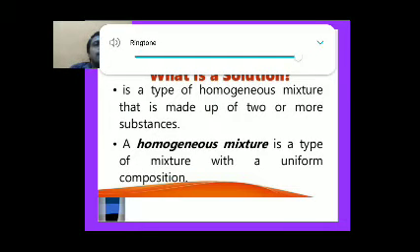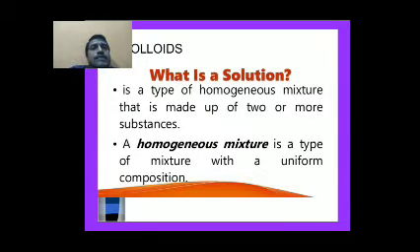These all are examples of solutions. A solution that contains two components is called a binary solution.